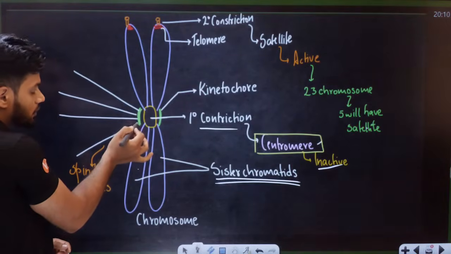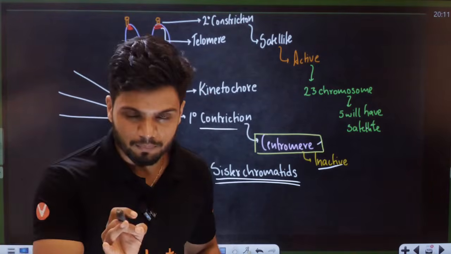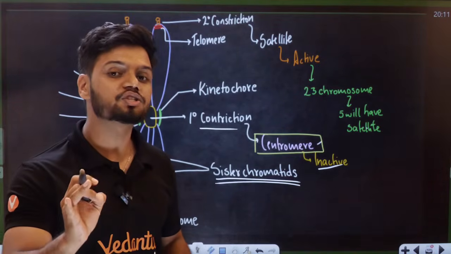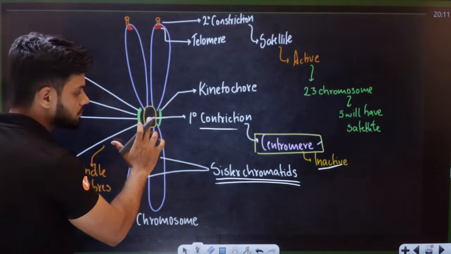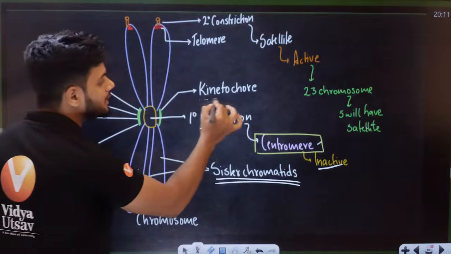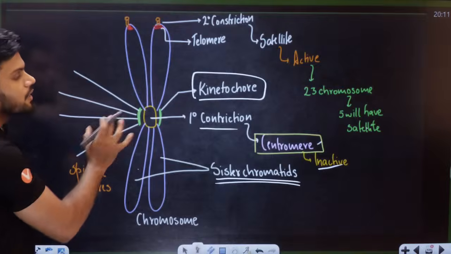Now here we can see spindle fibers attaching. Friends, remember, spindle fibers will always attach to the kinetochore, not to the centromere. This is the centromere, and around the centromere there is the kinetochore. So all the spindle fibers will attach to the kinetochore itself.